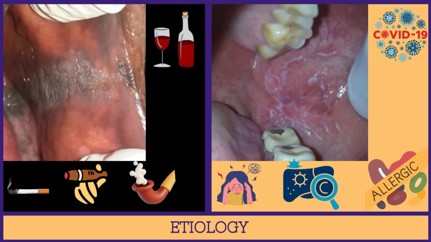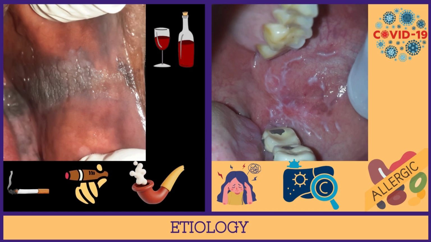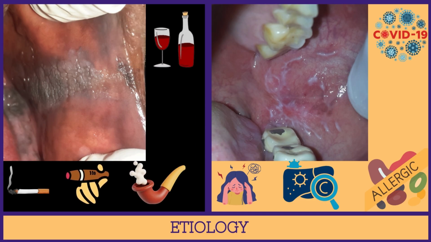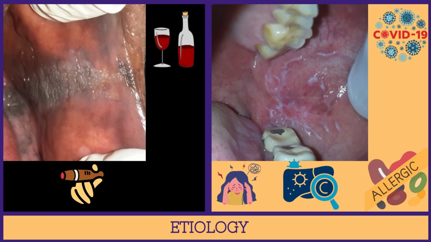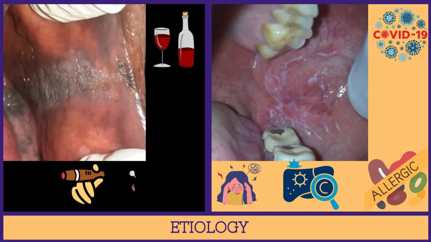The patients with lichen planus are more likely to test positive for hepatitis C virus. Other factors are allergies to metals, such as the caps that patients have. It has also been linked with lichen planus. And according to recent studies, the COVID-19 virus and its vaccination is also linked with the occurrence of lichen planus.